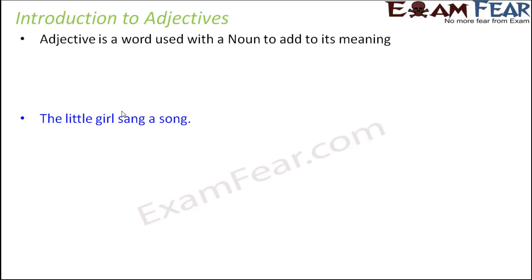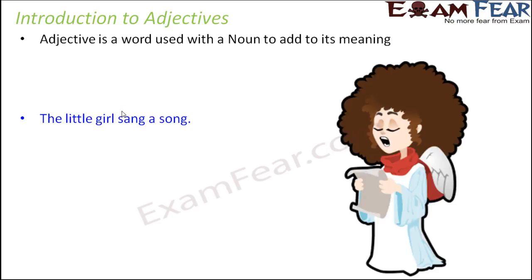Let's look at the next example. The little girl sang a song. So here, if you look at the entire sentence, girl is a noun. In fact, song is also a noun. But with song, we do not really have an adjective. Had it been the little girl sang a popular song, in that case, popular would be an adjective to the noun song.